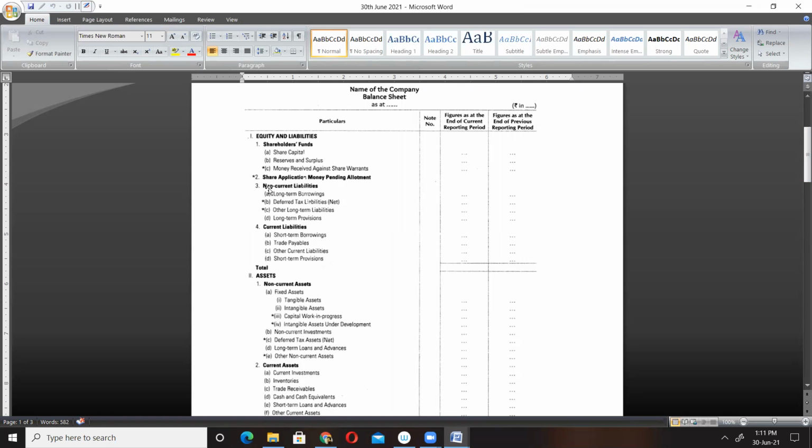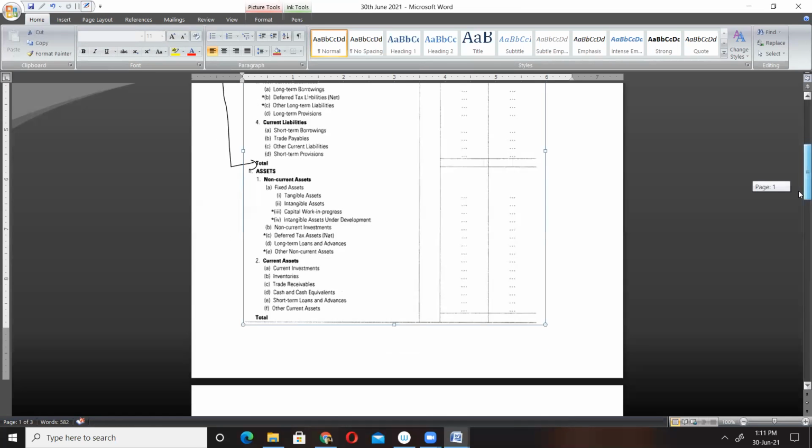At the beginning we have equity and liabilities. The balance sheet of a company is divided into two parts: the equity and liabilities part, and just below this the asset side.